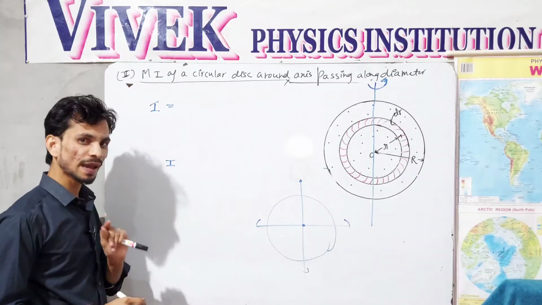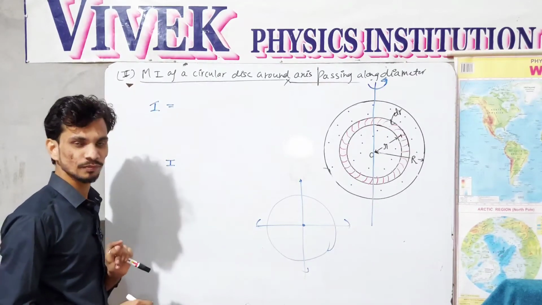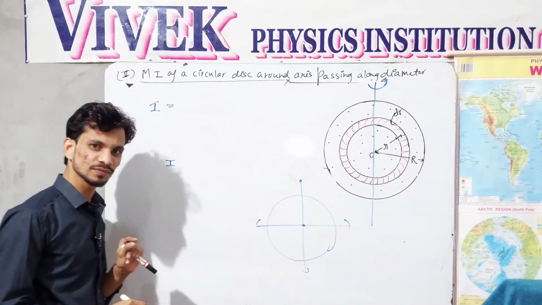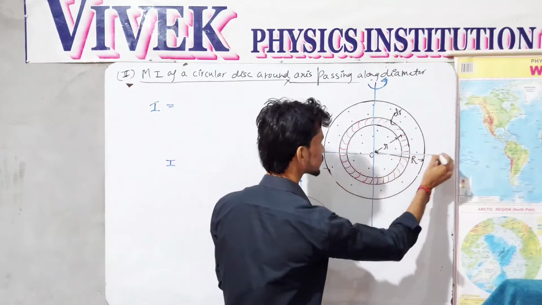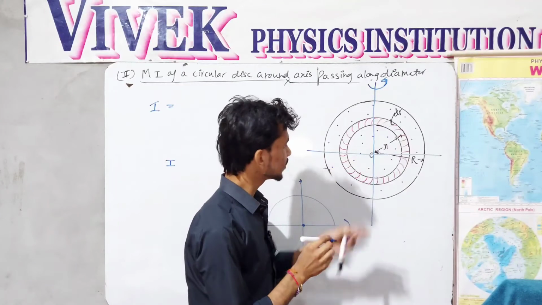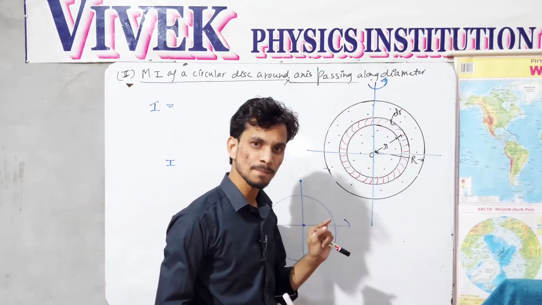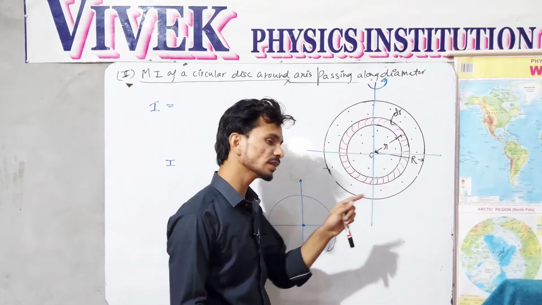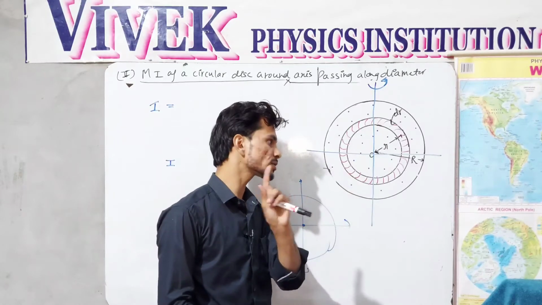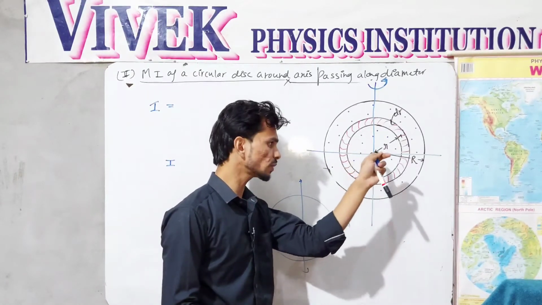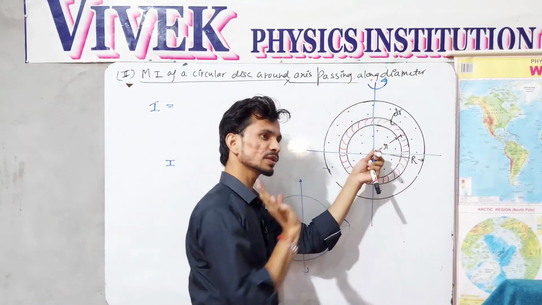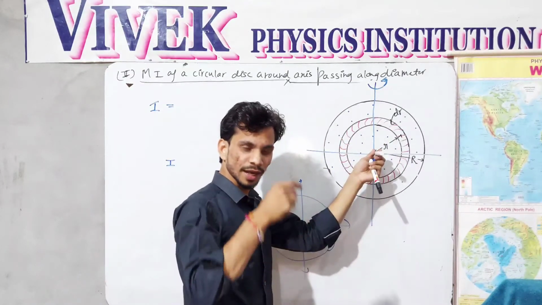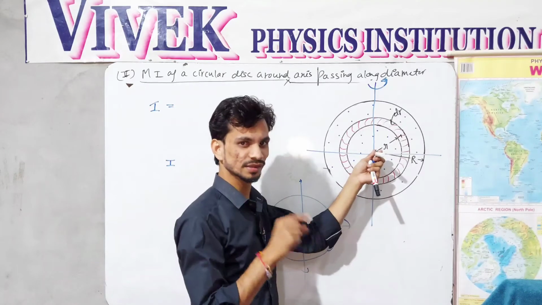So according to the theorem of perpendicular axis, if I take this diameter, then both the diameters are perpendicular, and the axis which passes through the center of the disk is also perpendicular to both the diameters. And what does the perpendicular axis theorem say?